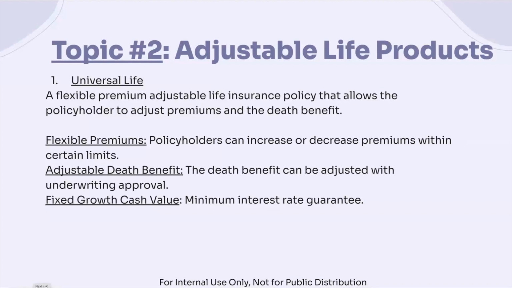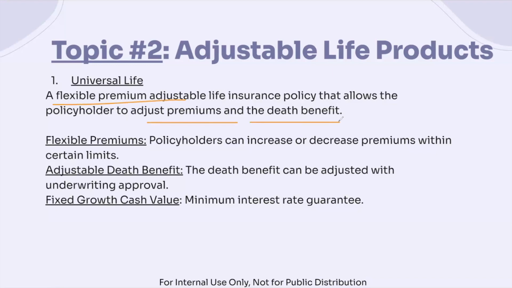With adjustable life, we really want to focus on that change in premium, that change in death benefit, or that variability in cash value. So let's take a look at universal life first. Universal life is a flexible premium adjustable life insurance policy that allows the policyholder to adjust premiums and death benefit.